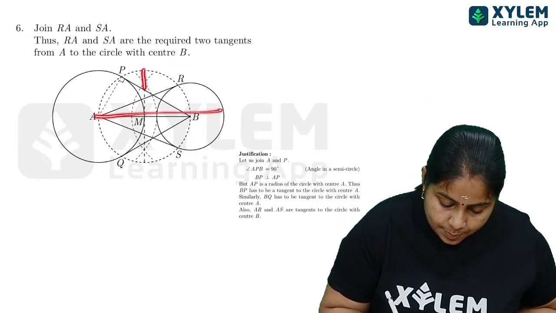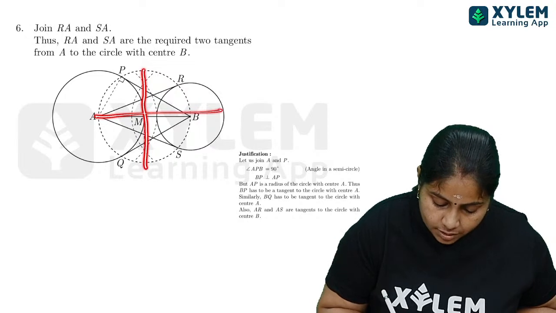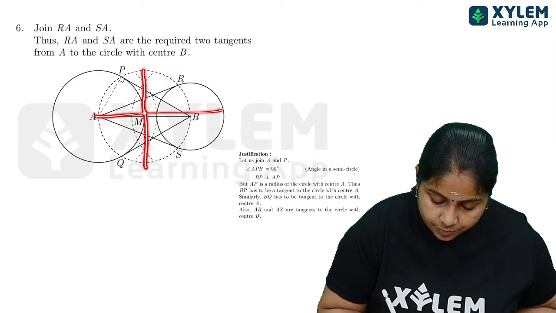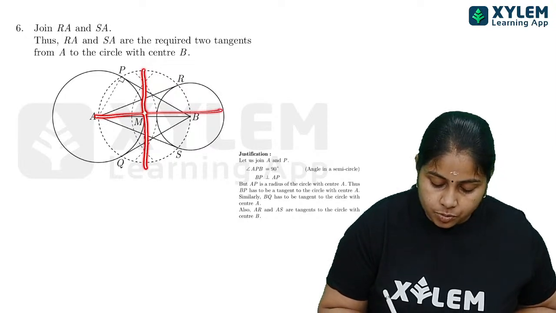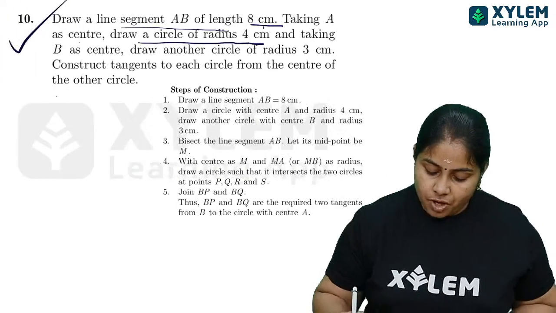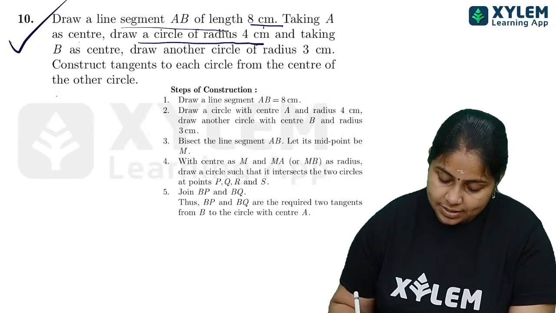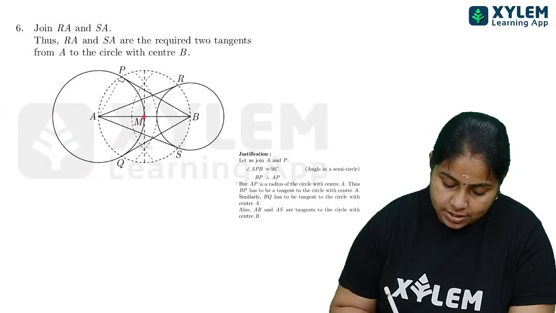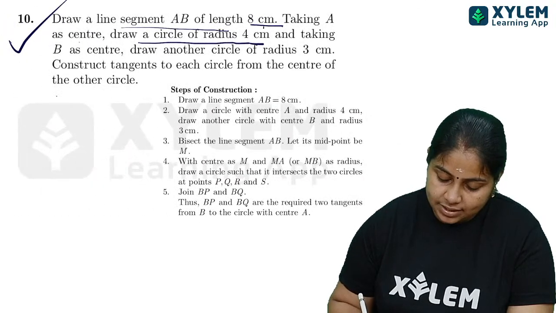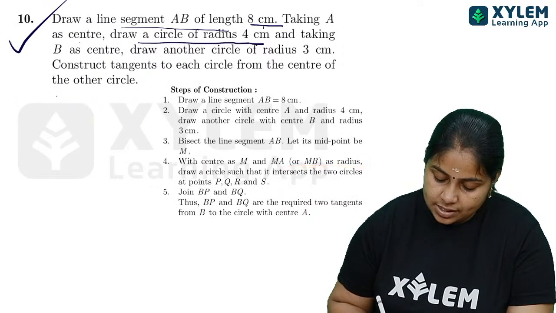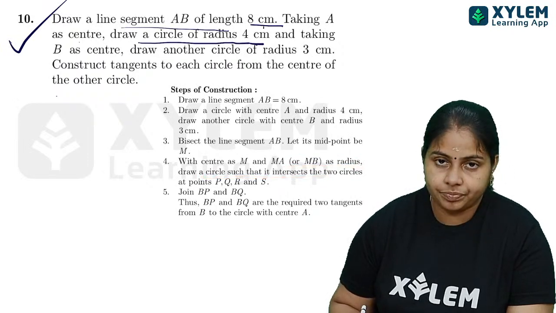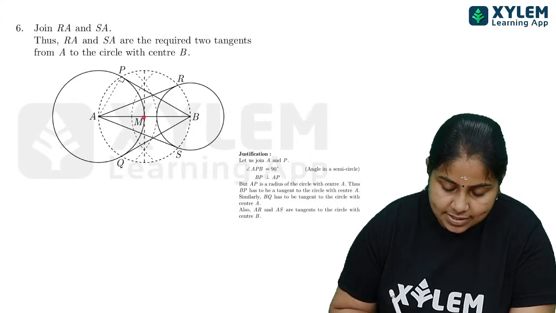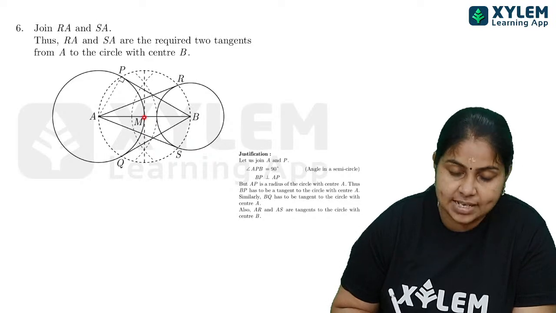You can see a perpendicular bisector over here. Okay, and that is what you have to draw. It is bisecting at the point M. Now, M as center, MA as radius, draw a circle.